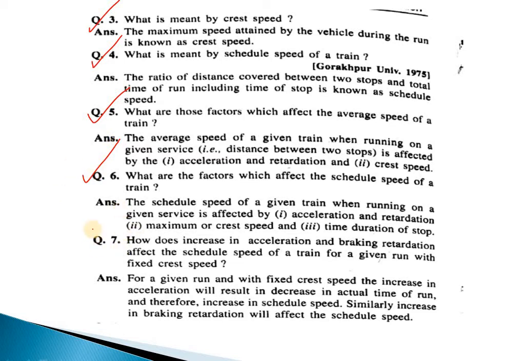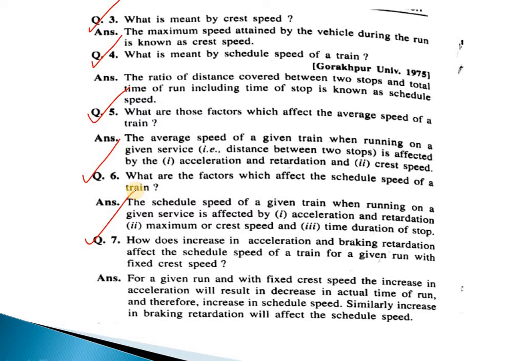Next, how does increase in acceleration and braking retardation affect the scheduled speed of a train for a given run with fixed crest speed? Its answer will be, for a given run with fixed crest speed, the increase in acceleration will result in decrease in actual time of run and therefore increase in scheduled speed. Similarly, increase in braking retardation will affect the scheduled speed.